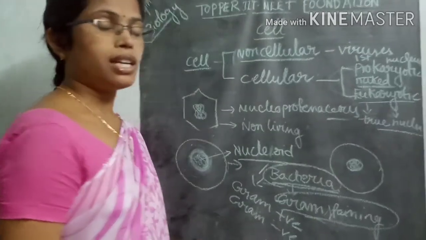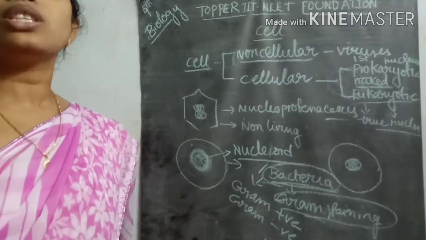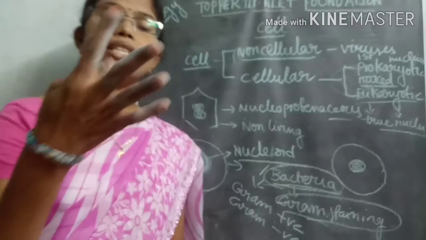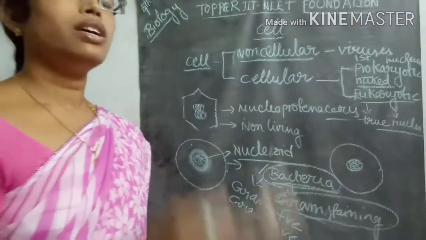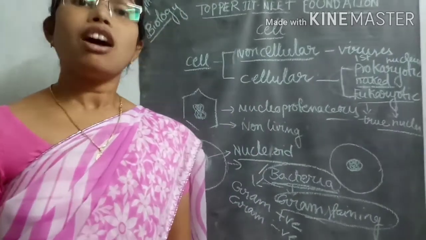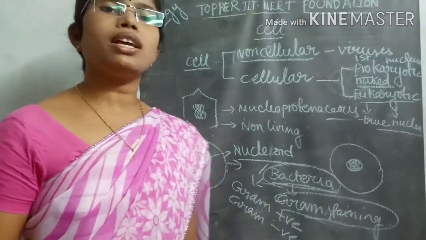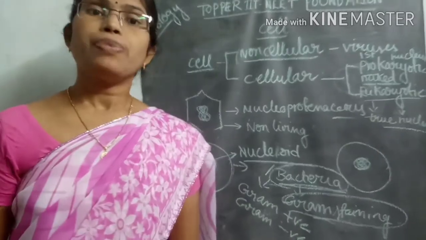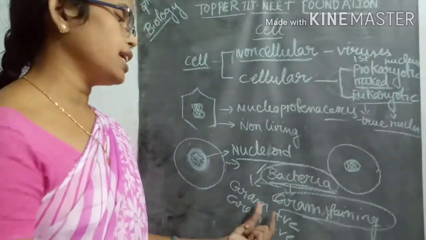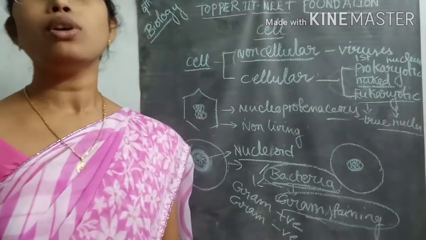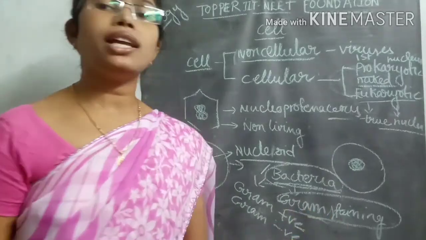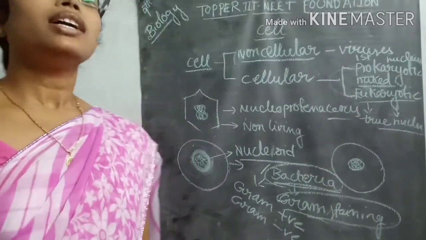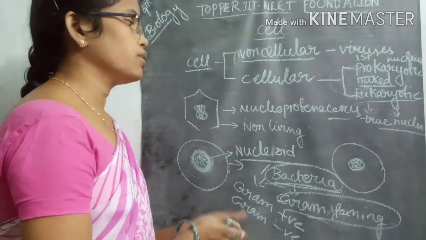In Gram staining we use three different chemicals: crystal violet, Gram's iodine solution, and safranin. By using these, we observe the bacteria and categorize them into Gram positive and Gram negative. That's why this is called the Gram staining technique. So this is about some of the classifications.